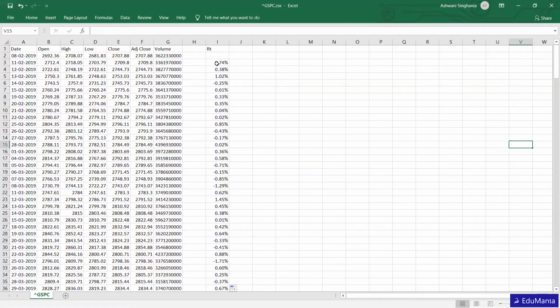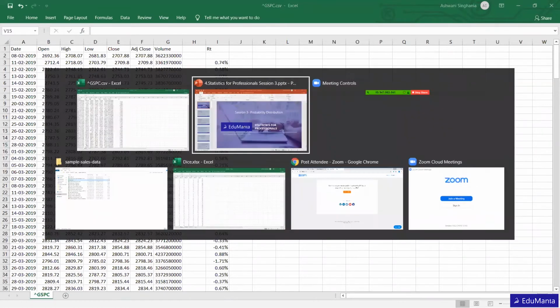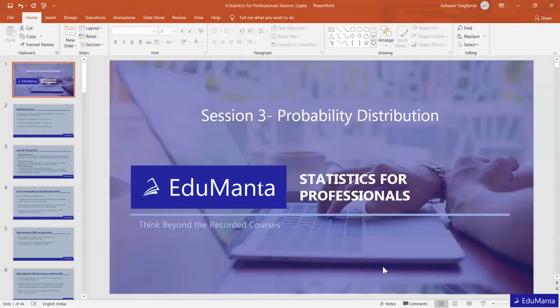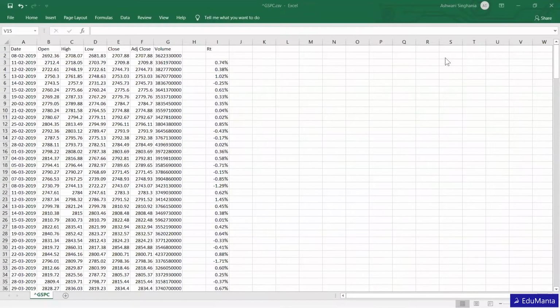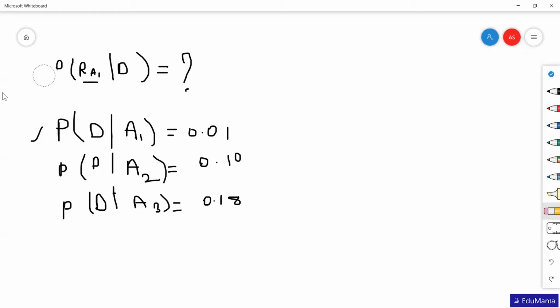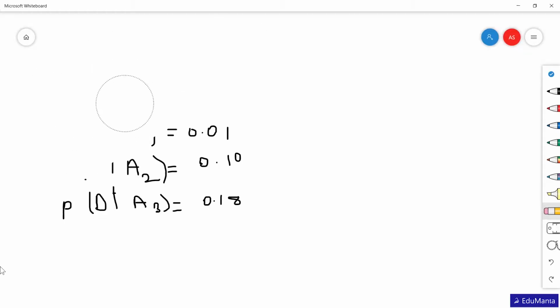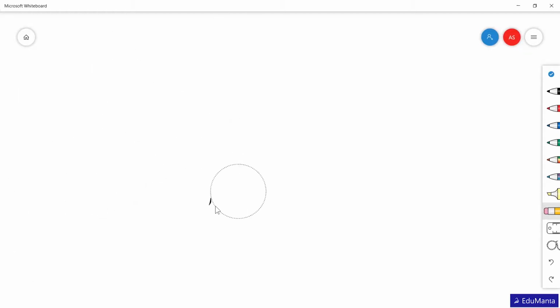So I was talking about distribution. If we have to plot a graph, this is the x-axis.